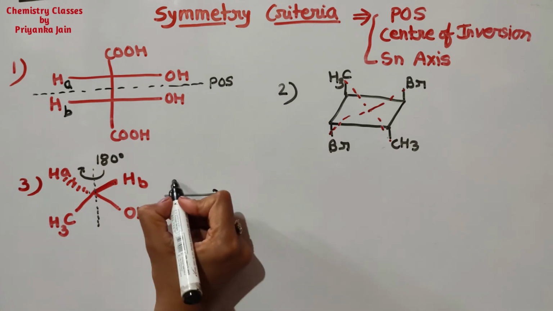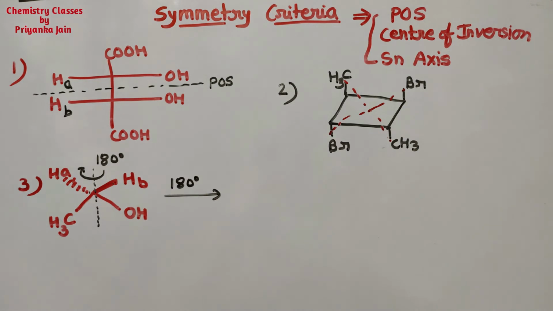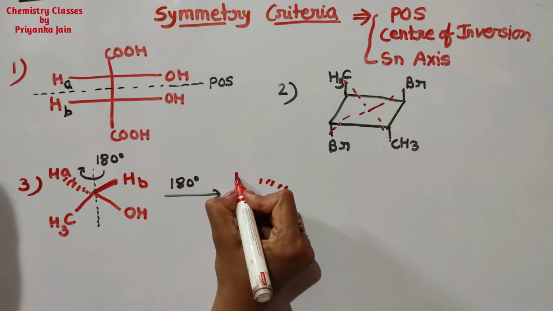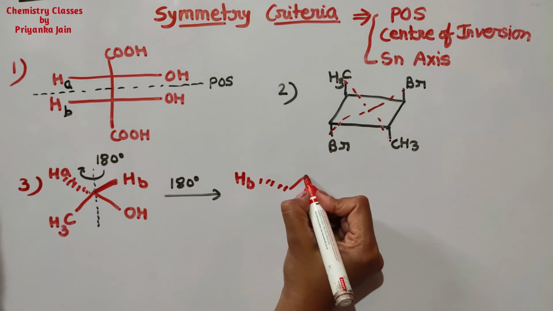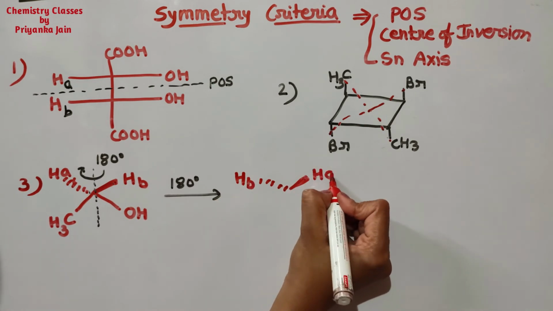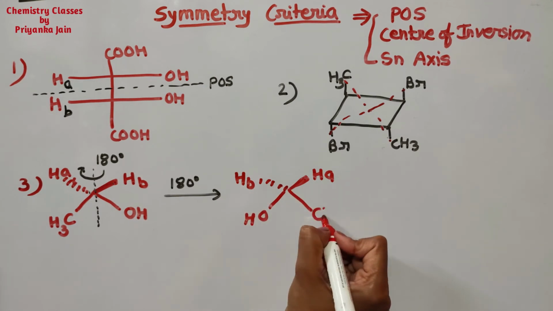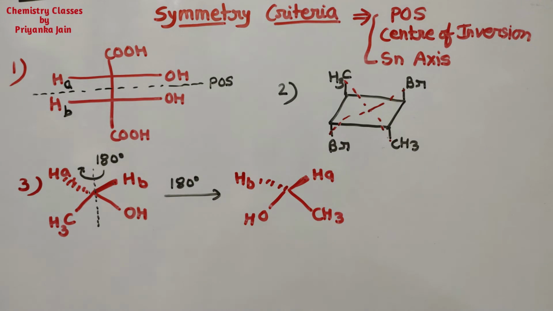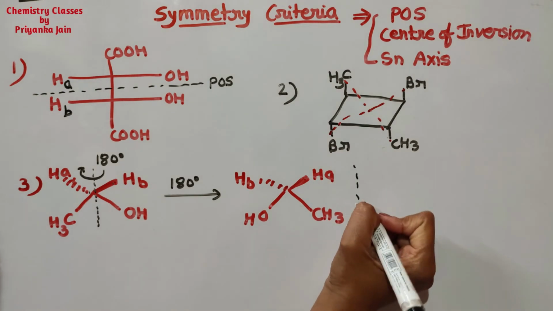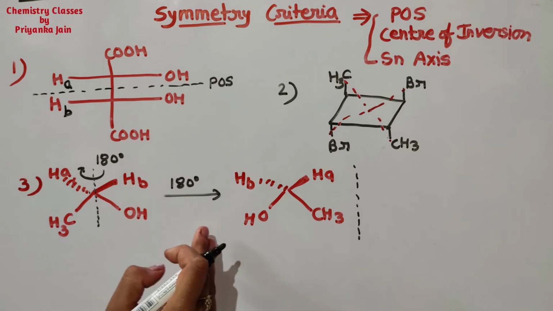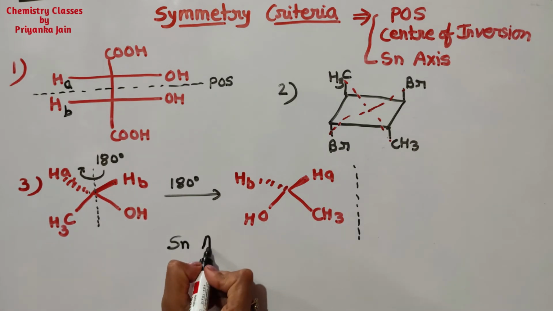So by 180 degree rotation, what are we getting now? We are getting a molecule in this manner. This will now be HB and this will be HA. Okay, and here will be the OH group and this will be the CH3 group, right? Now what do we have to do in the Sn axis? Now we have to reflect this molecule. Reflection after rotation, this is the meaning of the Sn axis.